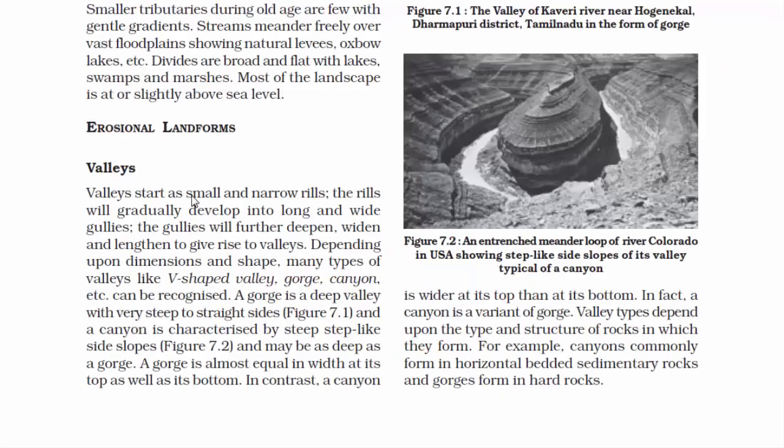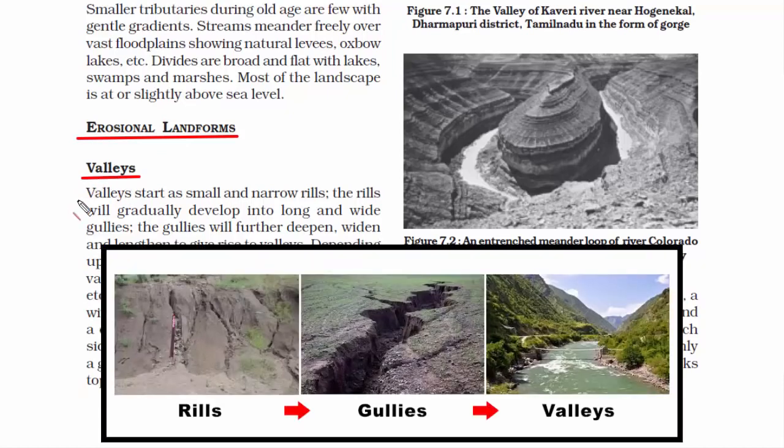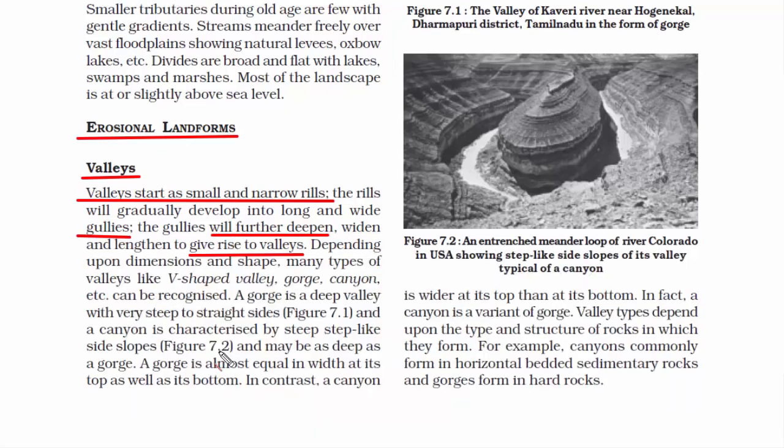Now we are going to read about erosional landforms. Now these are landforms that are created by erosion. Under this topic, the first one is valleys. We have just read about how valleys are formed. So valleys start as small and narrow rills. The rills will gradually develop into long and wide gullies. The gullies will further deepen, widen and lengthen to give rise to valleys. This is how valleys are formed. Now there are different types of valleys depending on shape and dimensions. Some of them are V-shaped valley, gorge, canyon, etc.